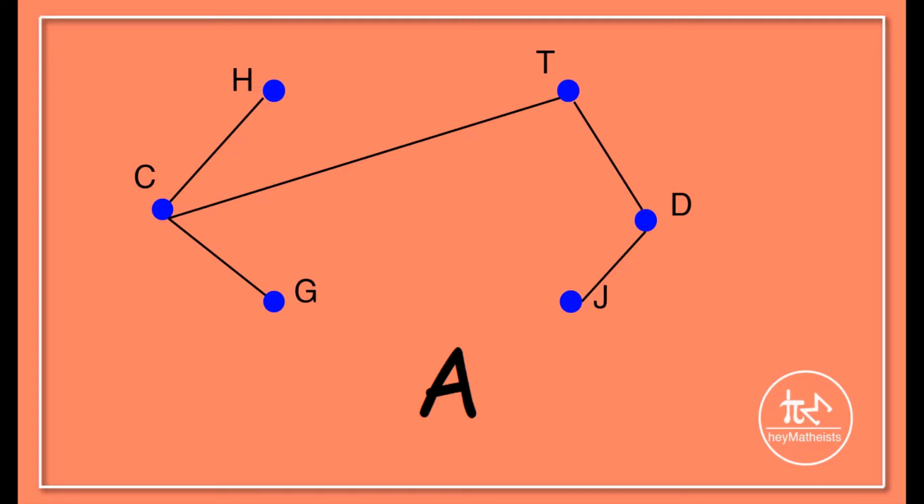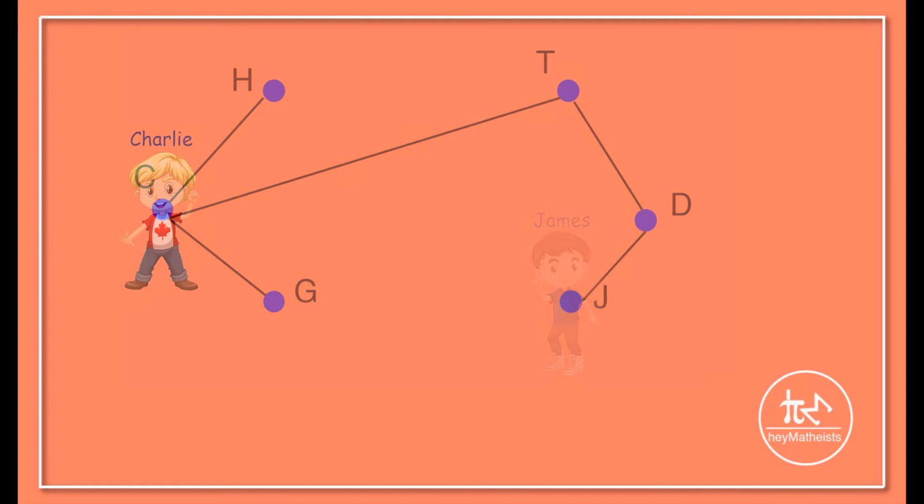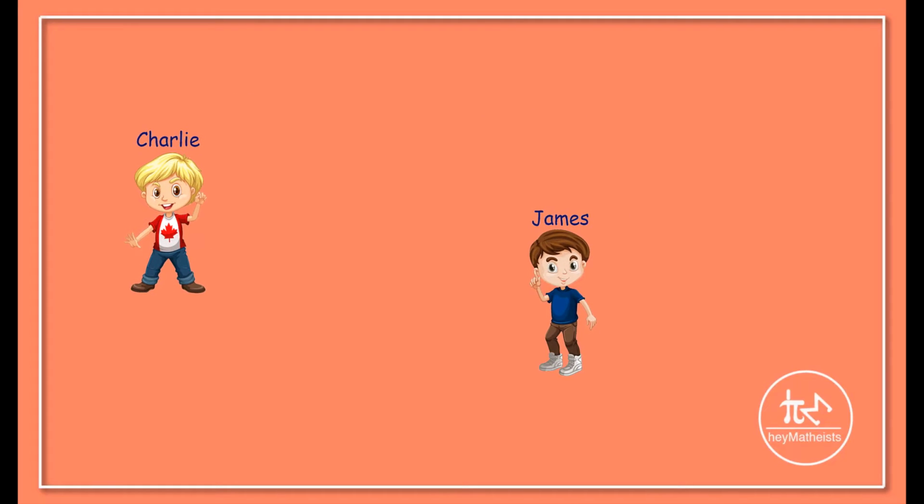Thus, in order to identify the thieves, we need to find 2 vertices in A which are not joined by an edge and which together claim a total of 4 of the endpoints. A brief look at A is sufficient to see that the only possibilities are C and J. Thus, it was Charlie and James who stole the apples.